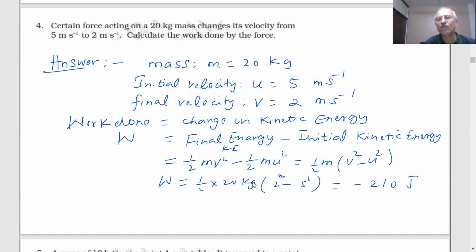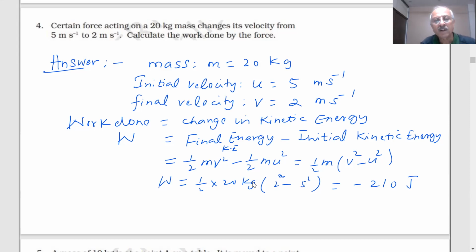So in this case, as you can see, the work is coming negative. It means, students, because the velocity has decreased, you have applied a force in a direction opposite to the direction of the displacement of the mass. Therefore, you can see the work is negative. As we said, work can be positive, work can be negative, work can be zero. Here work is coming as negative.